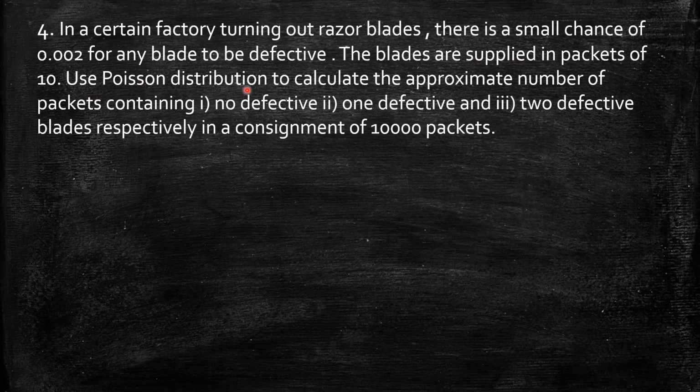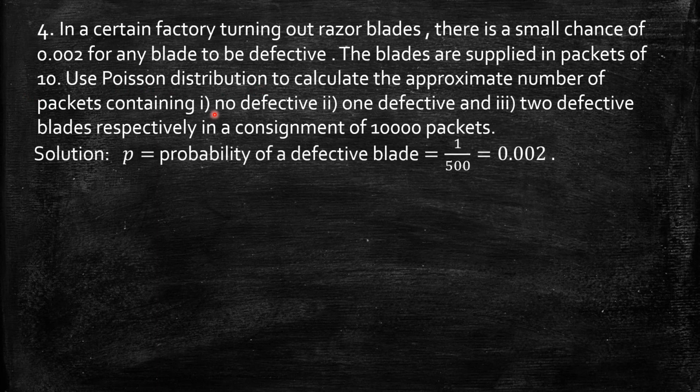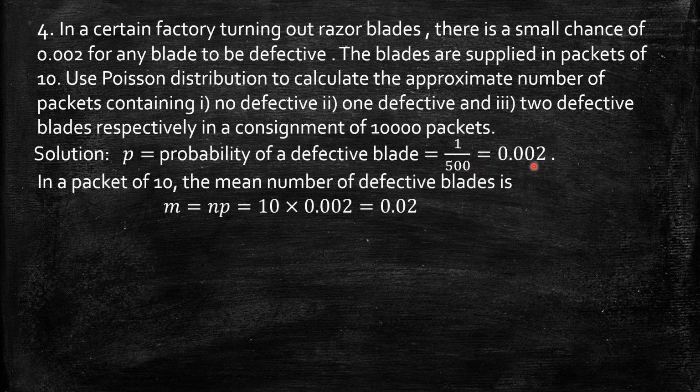Now for Poisson distribution I want m, so the probability function depends on parameter m, so I need to first calculate m. So p is given, that is probability of a defective blade is 1 by 500, 0.002. Now in a packet of 10 the mean number of defective blades is m. I can calculate with np, n is 10 into p is 0.002, which comes to be 0.02.